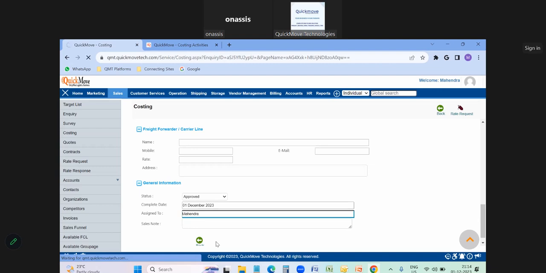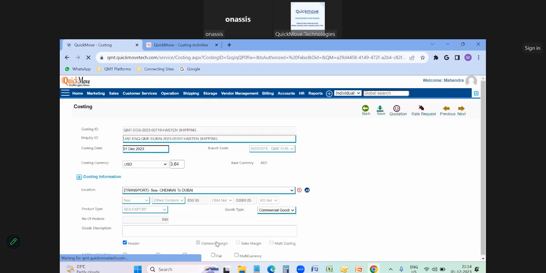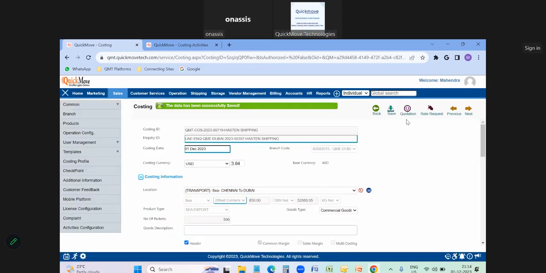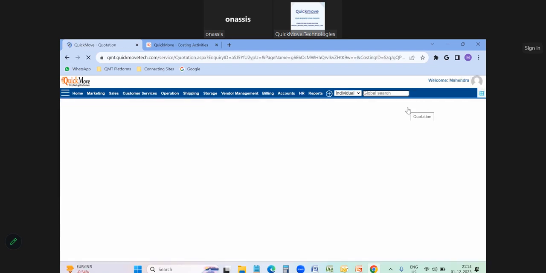Once the costing is prepared, I'm going to prepare the quotation to send to the customer. In the costing page, at the top right corner, you can find the quotation symbol. Once I click on the quotation symbol, the page moves to the quotation page. Whatever I have inputted in the costing page, all the details will reflect in the quotation page.